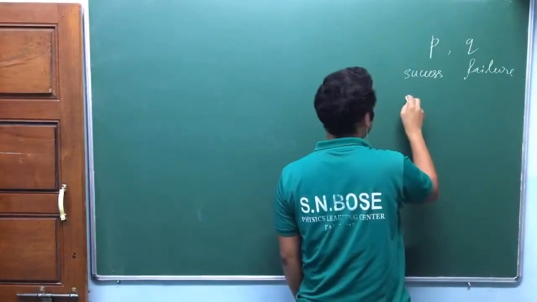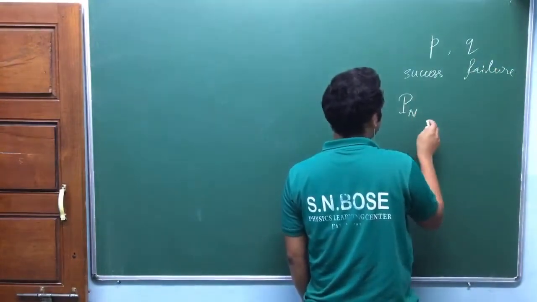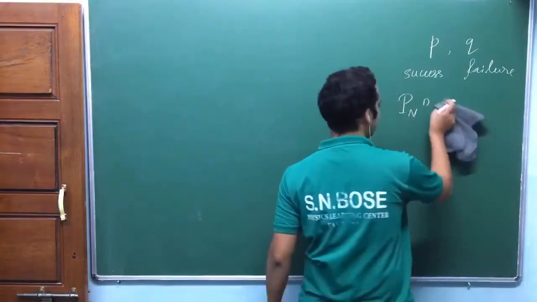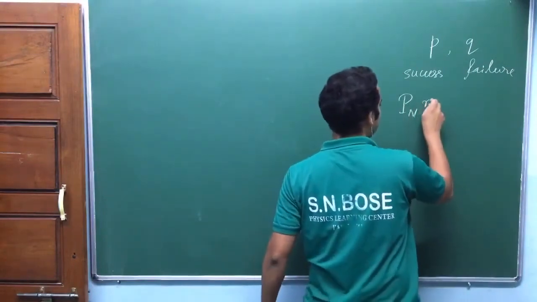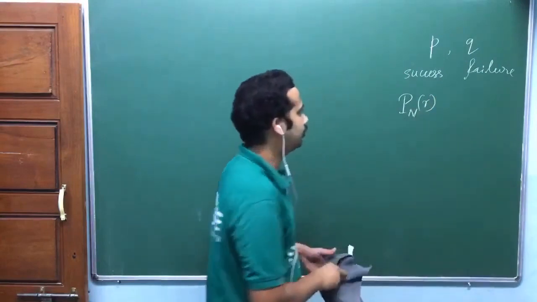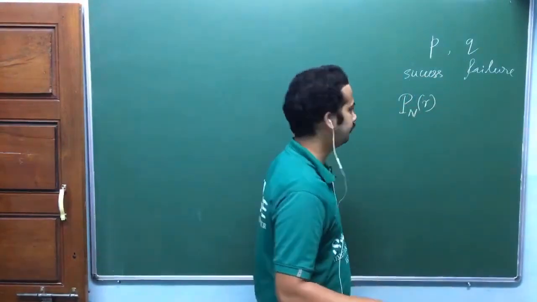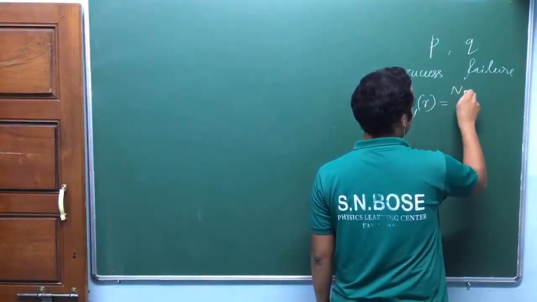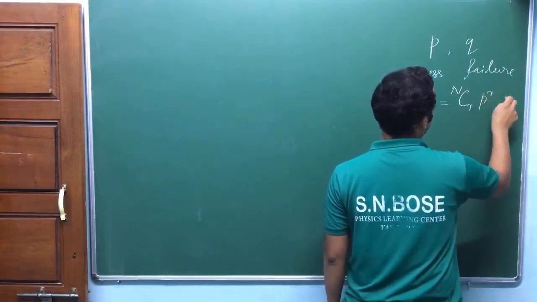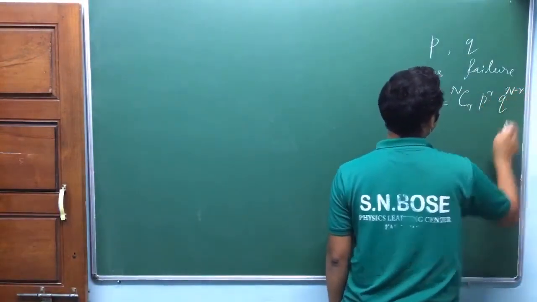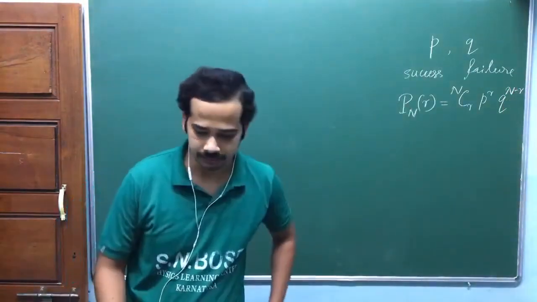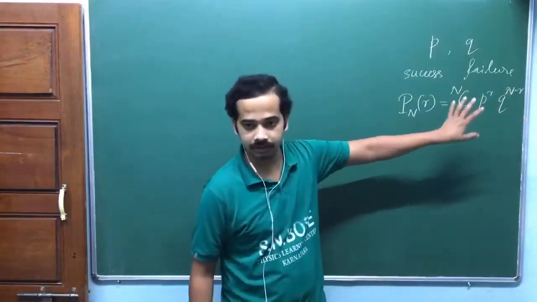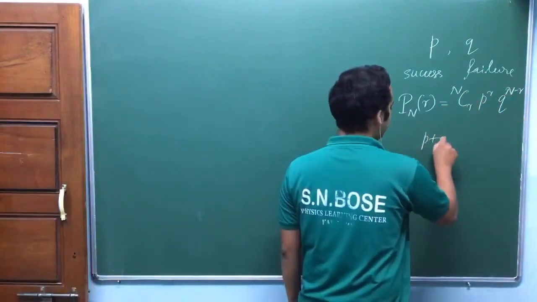Then after n trials, probability of n1 success or R success. That's what we have written. After n trials, each event has only success and failure, only two possibilities. So after n trials, the probability of R successes is equal to nCR P raised to R, Q raised to n minus R. This is what we have seen: binomial distribution. Why binomial? Because this is a term in the binomial expansion of (P plus Q) whole power n.